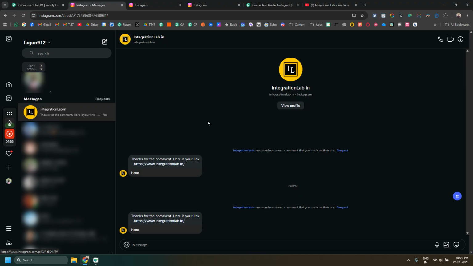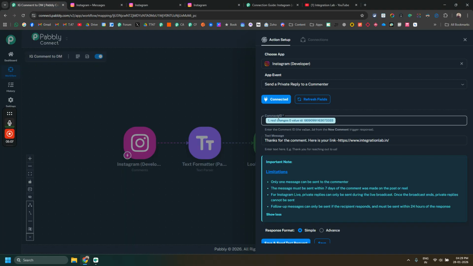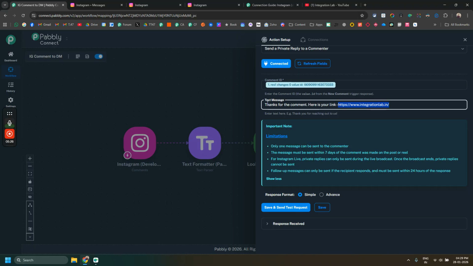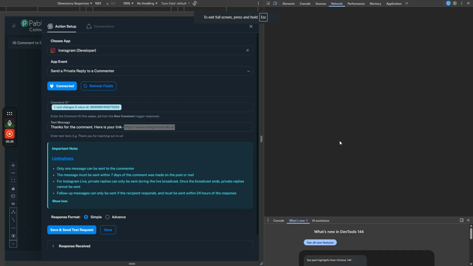This DM is actually in response to a particular comment made by a user on your post or video on Instagram. Here they have written comment ID, but if you read the instruction closely, it says that you need to map value.id, which is exactly this result one value ID. So you need to map that from the first step of the workflow, and then you can type whatever text message you want.